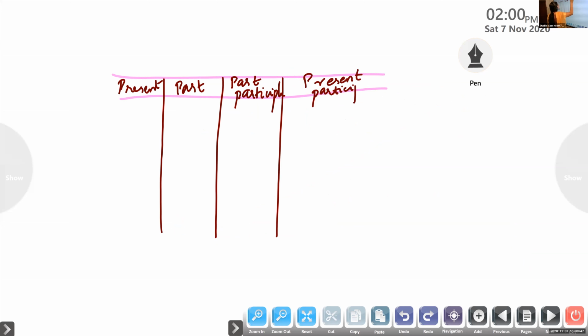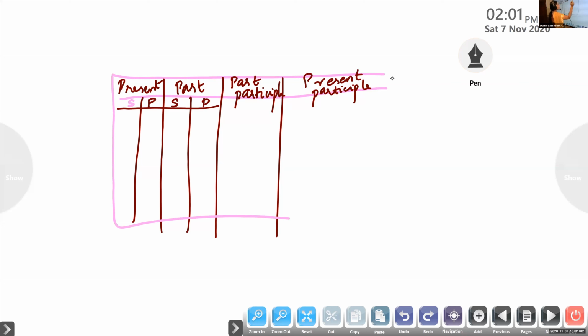So tell me the present form of be. Again, I am going to divide the present and past into another column. The first one is singular, second one for plural. Again, first one is singular, next one is plural. Now, tell me the be forms in English grammar. Form of be. Be forms.